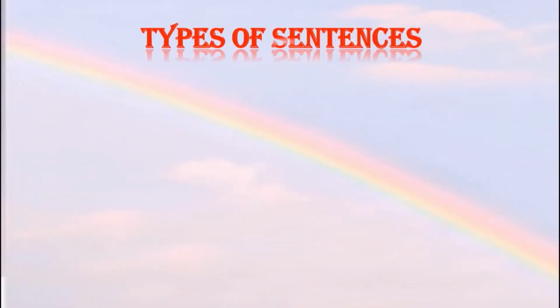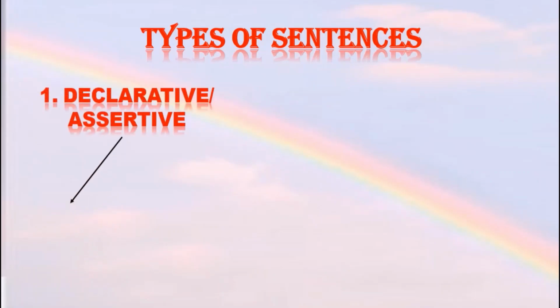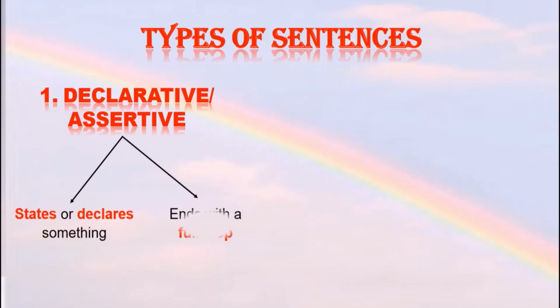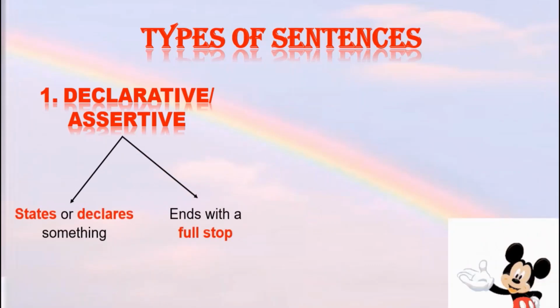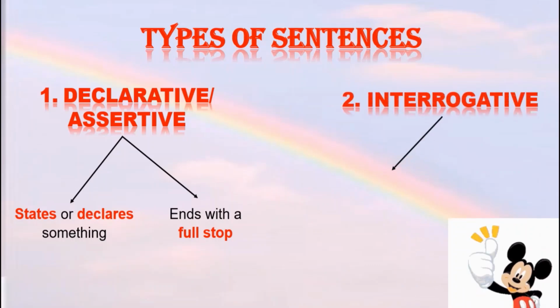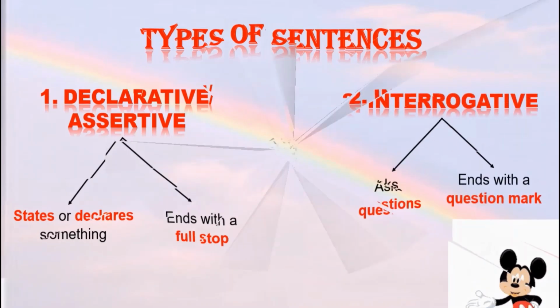So my dear students, today we have learned 4 important types of sentences. Let us quickly brush up. The declarative or the assertive sentences state or declare something and it ends with a full stop. The interrogative sentences ask questions and it ends with a question mark.